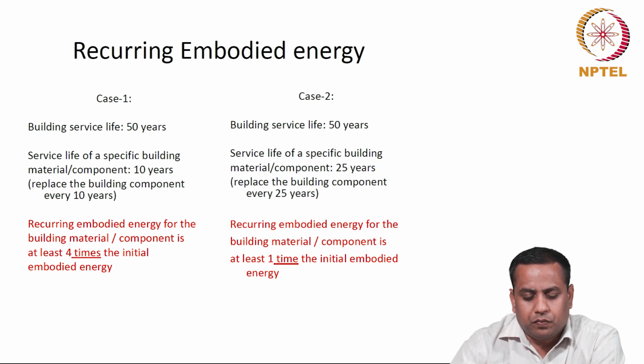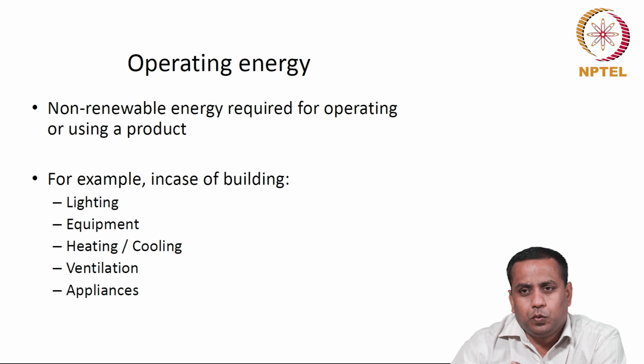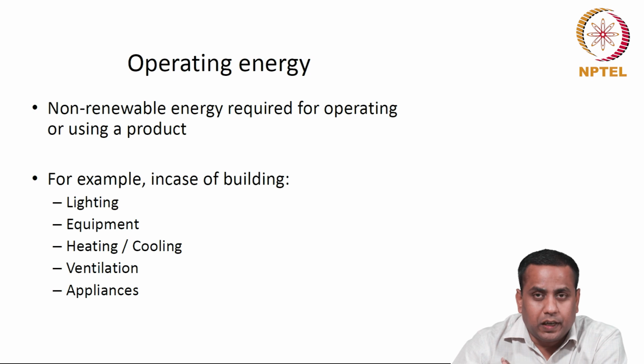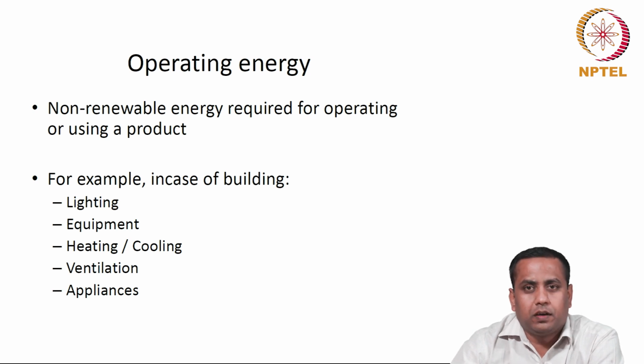Now, another indicator for sustainability is the energy used during the operation of the product or the use of the product. For example, in case of a building, we use energy for lighting, energy for ventilation, energy for equipment, heating, cooling, appliances and a number of other factors.